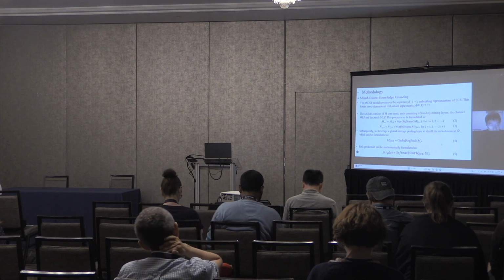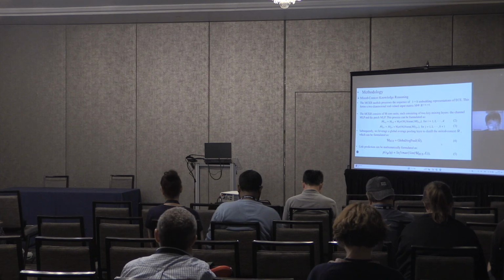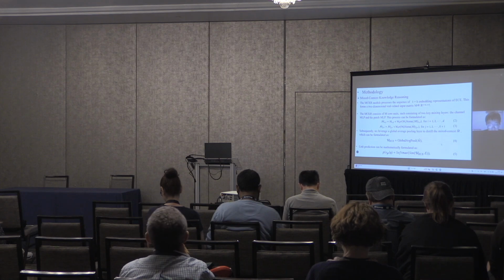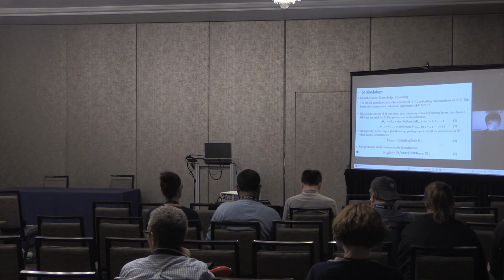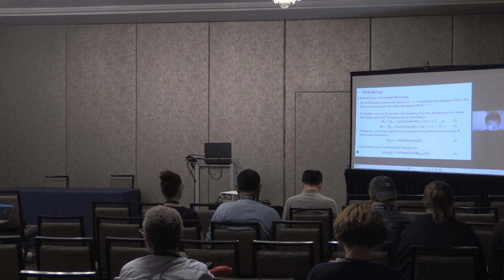The MCQR consists of M core units, each consisting of two key mixing layers, the channel MLP and the pattern MLP. The channel MLP operates on the columns of M, aiming to facilitate information interaction across different event embeddings within the same feature dimension. Conversely, the pattern MLP operates on the rows of M, aiming to facilitate the information interaction within the same event embedding across different feature dimensions.